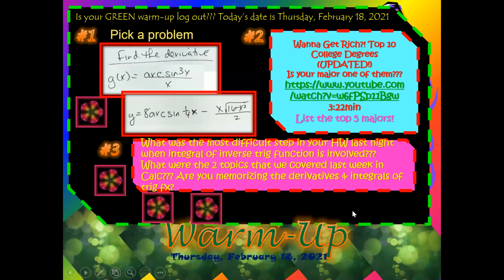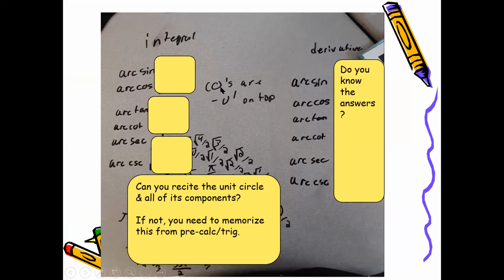All right, so let's go ahead and take a look. On your desk, I want you to write integral and then write derivative. And I want you to tell me if you know the arc sine, arc cosine, and arc tangent integral formulas. Do the same thing with the derivative formulas for arc sine, arc cosine, and arc tangent. And then I want you to draw me the unit circle right here. So pause the video and write this down somewhere, either on the guided note packet that you have, where I'm sure there's one empty page somewhere in the very back, or on a separate piece of paper.